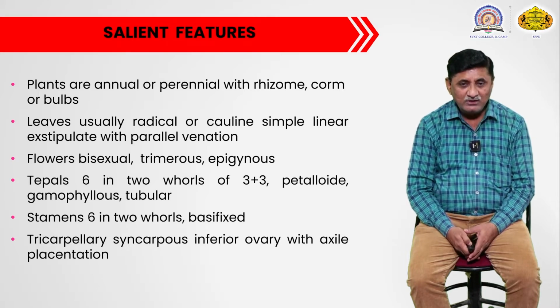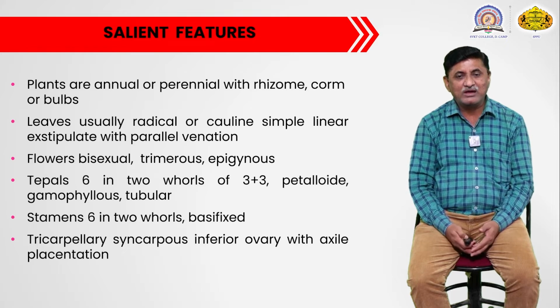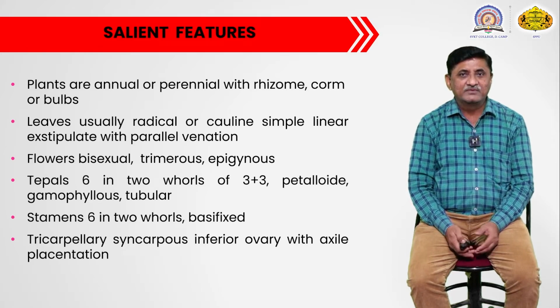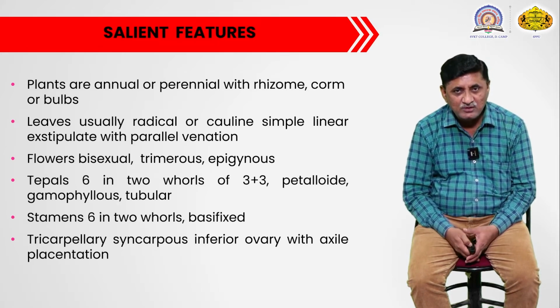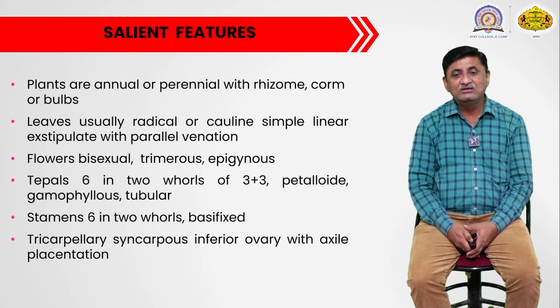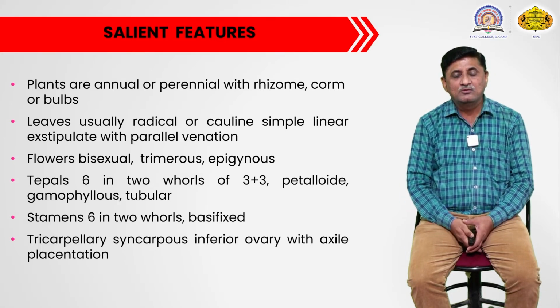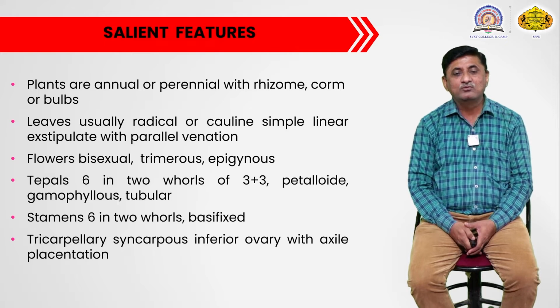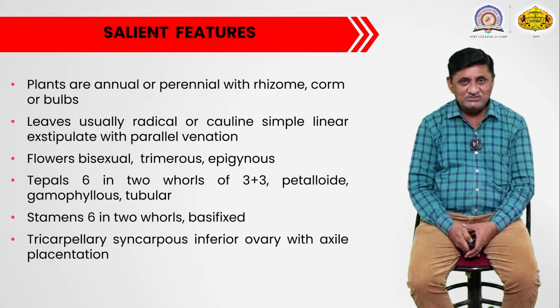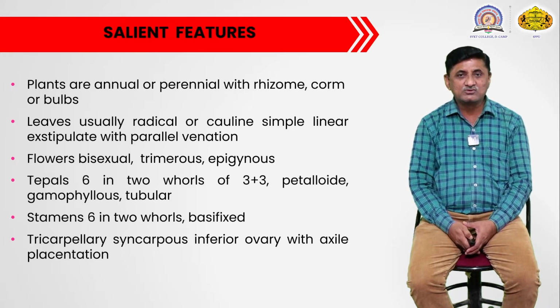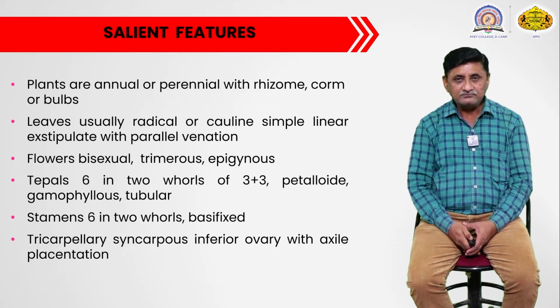So even though the flower is trimerous, many whorls of tepals can be seen in the flower. In this family mostly the flowers have 6 tepals, present in 2 whorls of 3-3 each.